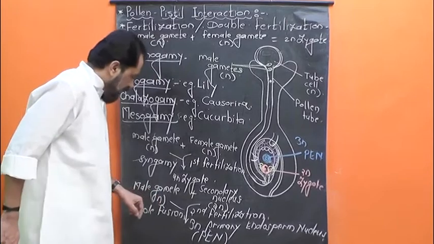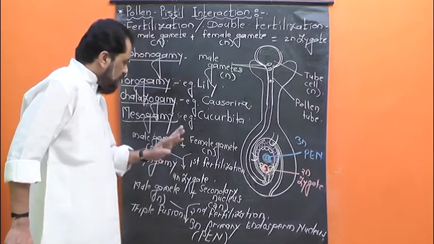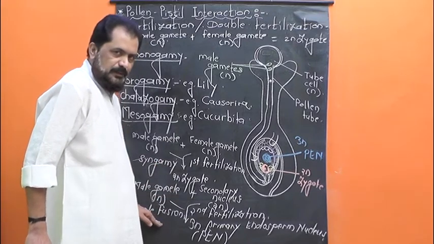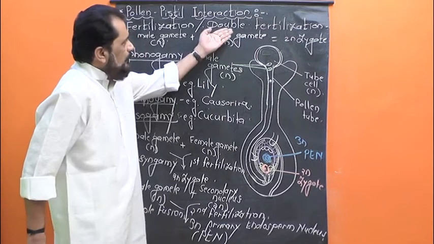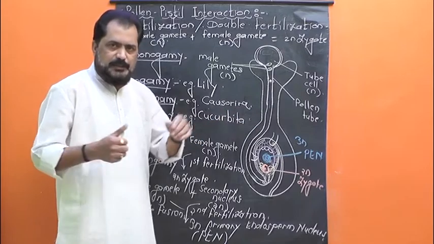This process is called triple fusion or second fertilization, and both these processes, that is syngamy and triple fusion, constitute double fertilization. So, how can one define double fertilization?